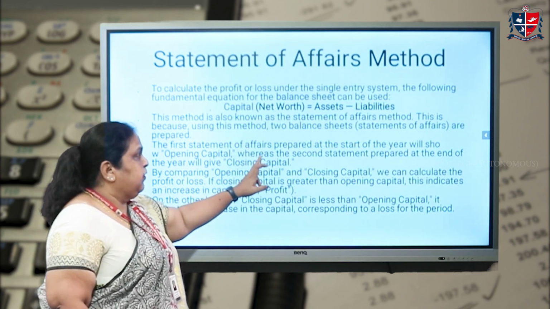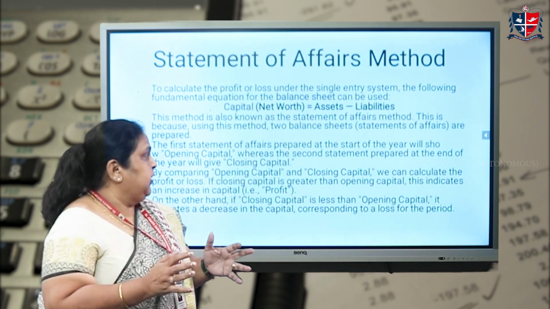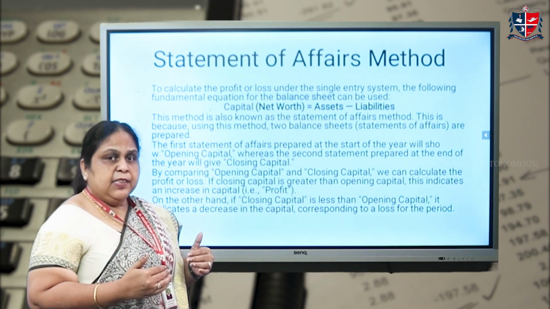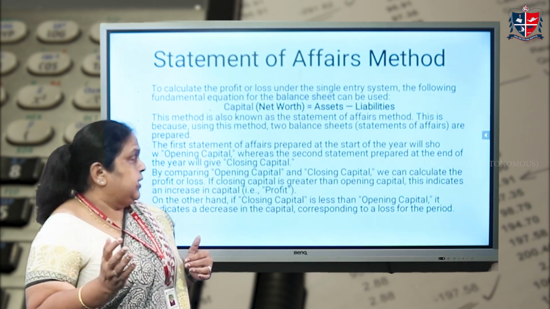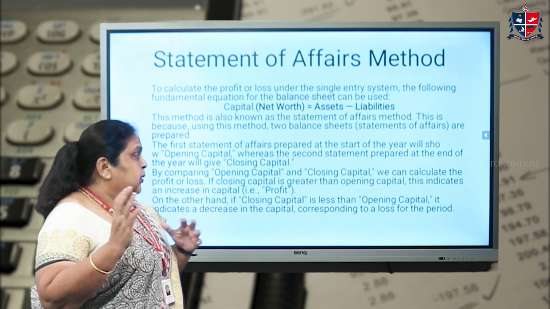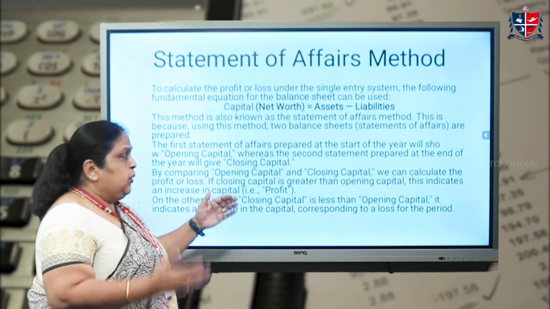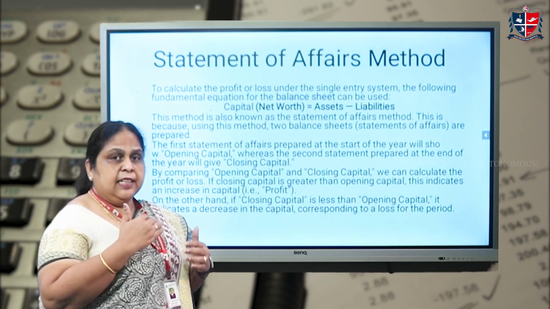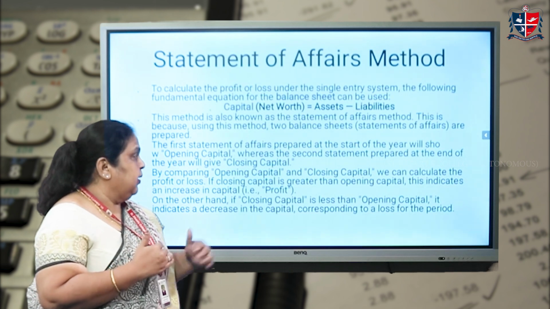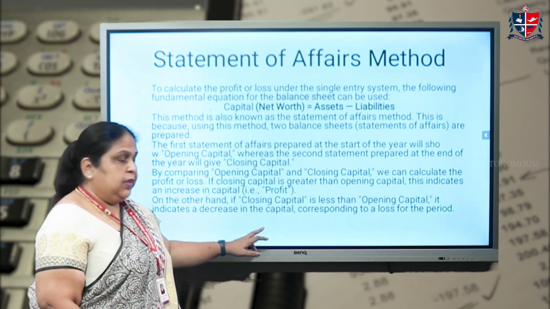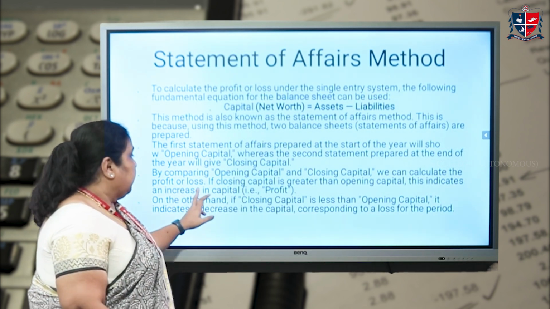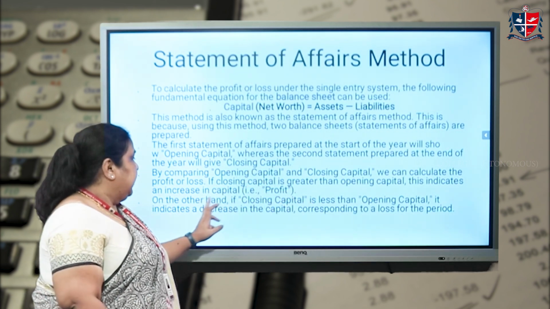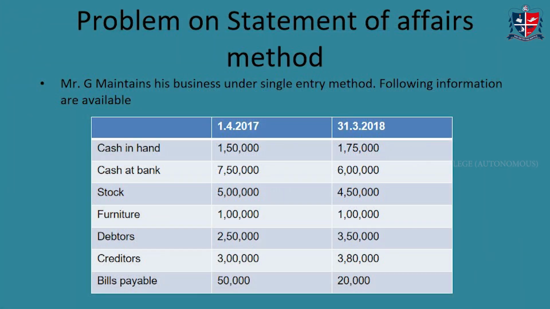First, the statement of affairs is prepared at the beginning of the year, which gives us the opening capital. The second step is to find out the closing capital by taking the values at the end of the period. Then you compare the opening and the closing capital, along with the drawings and additional capital, etc., which gives you either the profit or the loss. If closing capital is greater than the opening capital, it indicates profit, or else vice versa.